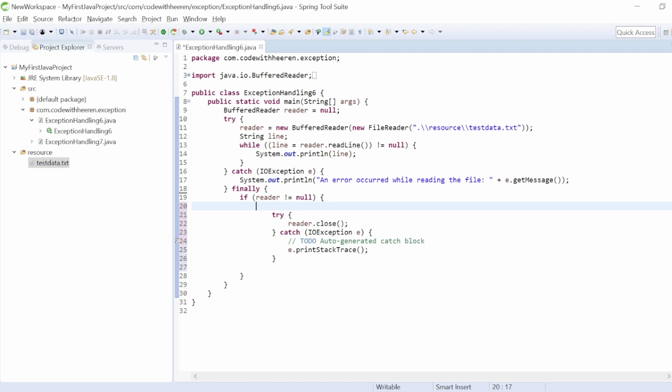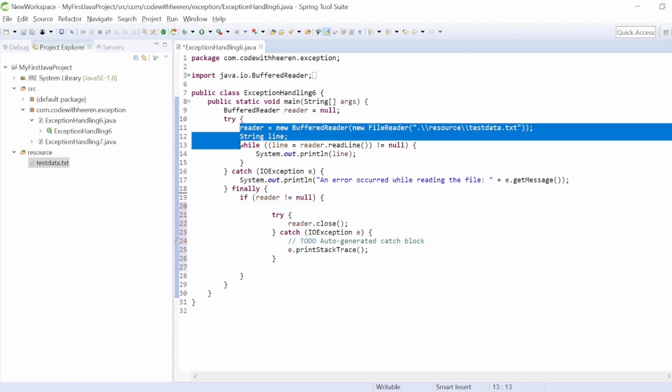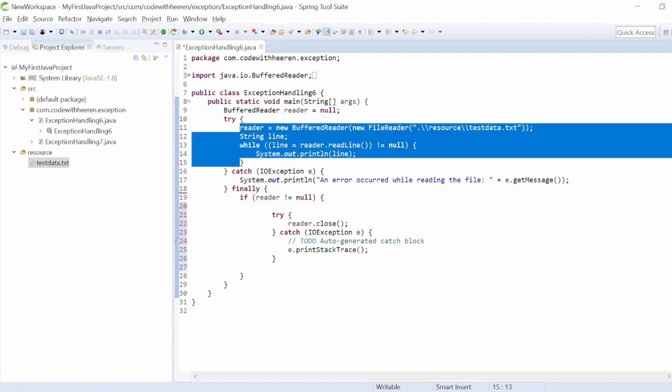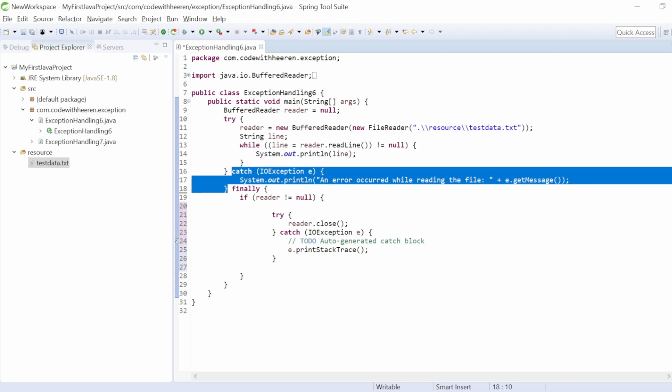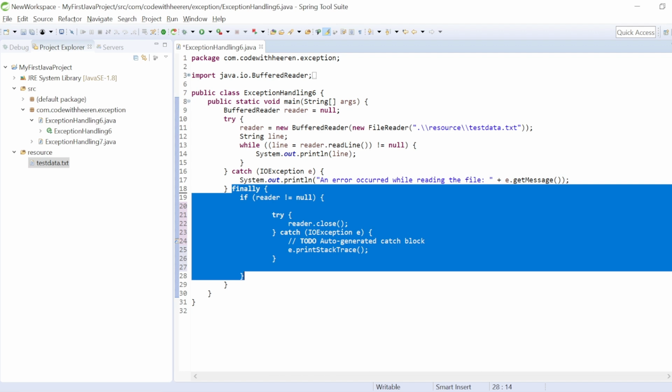Finally is a block that is going to execute in every single condition. So it doesn't matter whether your code is throwing an exception, try is executing or not executing, catch is executing or not executing, in every single condition this finally block is going to execute, and it is going to close the connections with the external resource. For those types of operations we need to use the finally block.